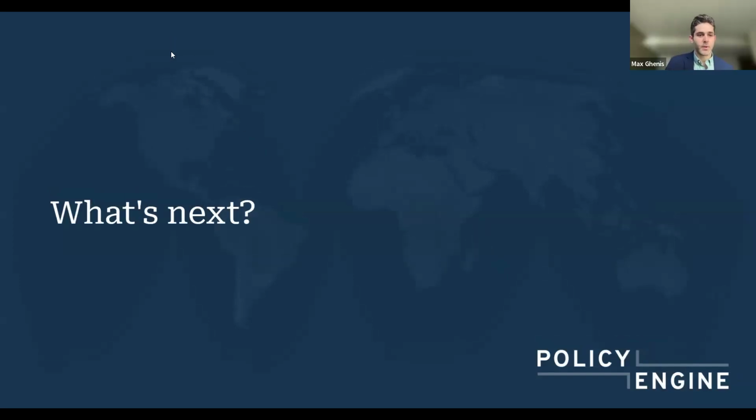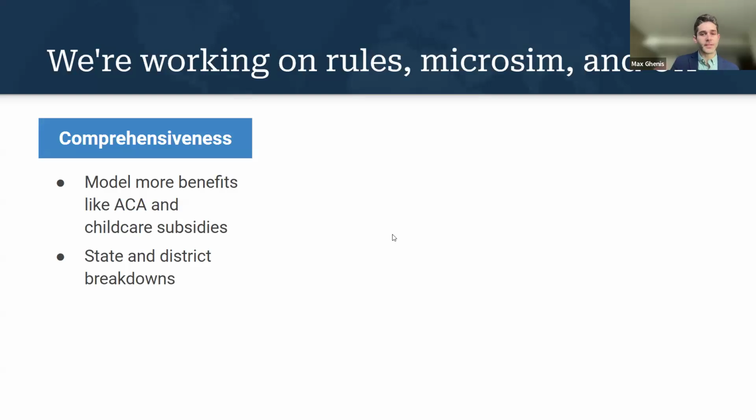Great. Thank you, David. So just to wrap us up, I'll share a bit of some of our plans for 2025 in terms of enhancing the platform for more of these kinds of analyses in even more detail. So we went through a range of state income tax reforms. We also have a range of other benefit programs. We have SNAP, SSI, free and reduced price school meals, WIC, all those kinds of programs in the model as well as federal. And we're looking to continue expanding those. So just making the model more comprehensive by adding, for example, the premium tax credit with the Affordable Care Act subsidies, as well as childcare subsidies.